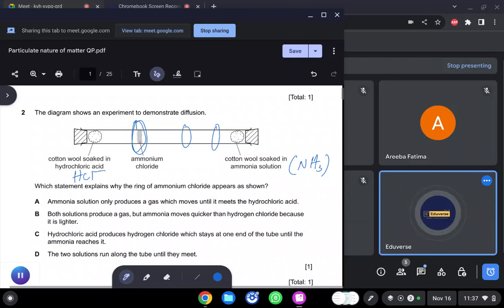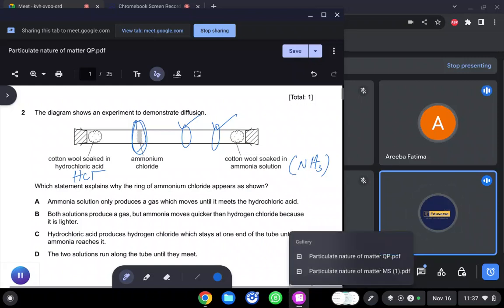Okay, Anusha, I have seen your answer. Why not in this position, Ariba? Why is it nearer to hydrochloric acid? What do you think? I think you were absent in the last class.